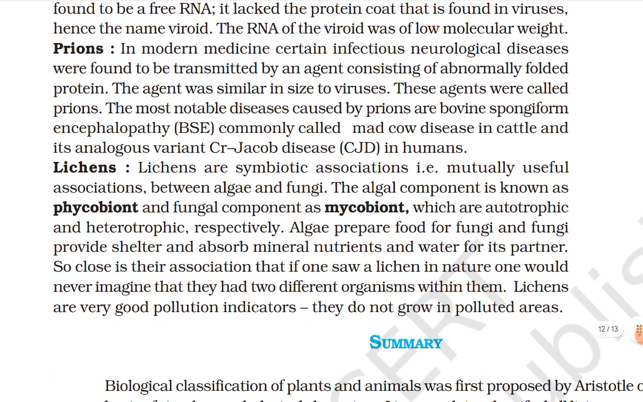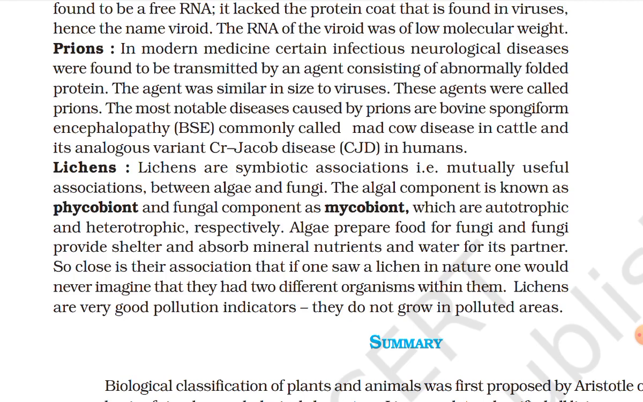Prion. In modern medicine, certain infectious neurological diseases were found to be transmitted by an agent consisting of abnormally folded protein. The agent was similar in size to viruses. These agents were called prions. The most notable diseases caused by prions are bovine spongiform encephalopathy (BSE), commonly called mad cow disease in cattle, and its analogous variant Creutzfeldt-Jakob disease (CJD) in humans.